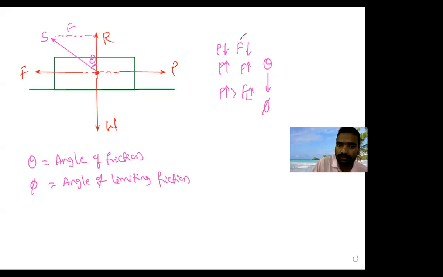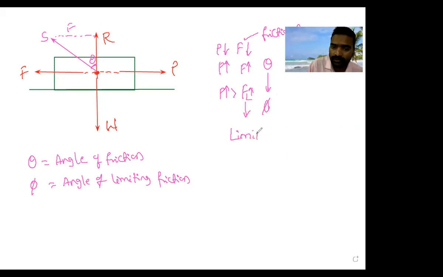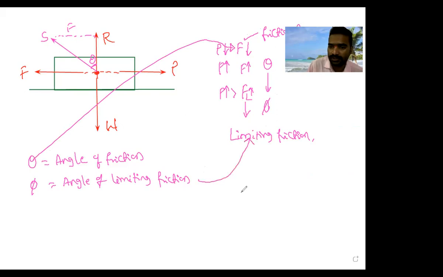Initially this F is called the frictional force. Then as F increases, the maximum value of F is FL, the limiting friction. Theta is the angle of friction corresponding to F, and this angle corresponds to the limiting friction.